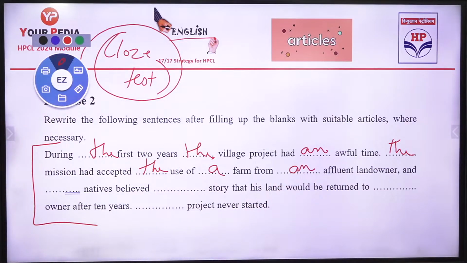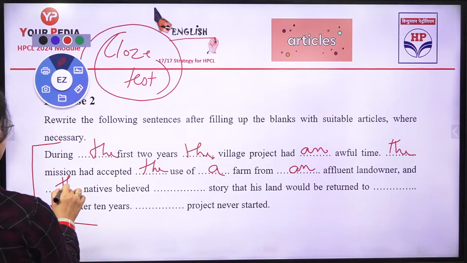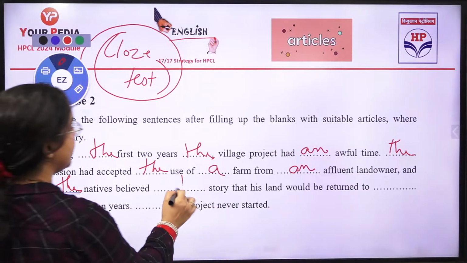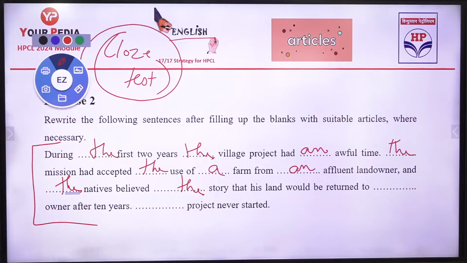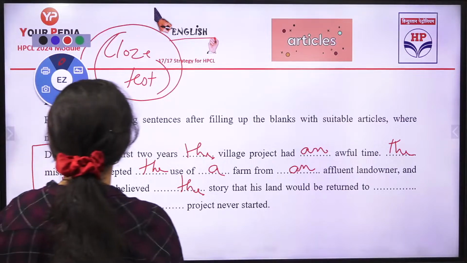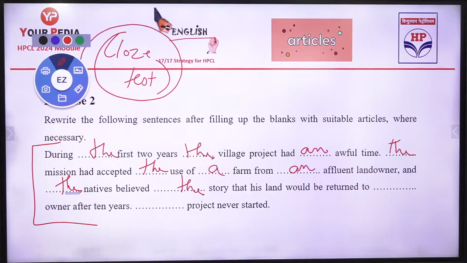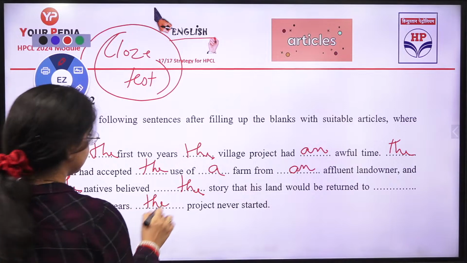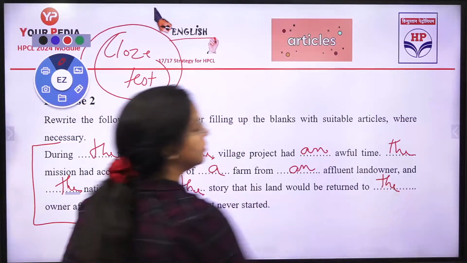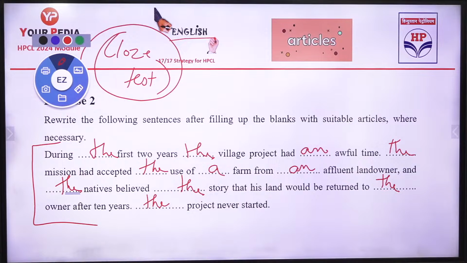And dash natives believed, and the natives believed that the story that the landowner would be returned to the owner after 10 years. After 10 years, the project never started. Okay. So the project never started. Return to the owner. Now this is there. Return to the owner and the project started. So this is kind of a closed test.